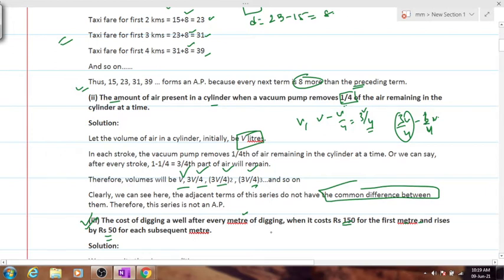It is the same as the taxi one, right? First number will be 150. For the second meter it will be 150 plus 50, which is 200. And for the third it will become 250, then 300, then 350, right? And which goes on.